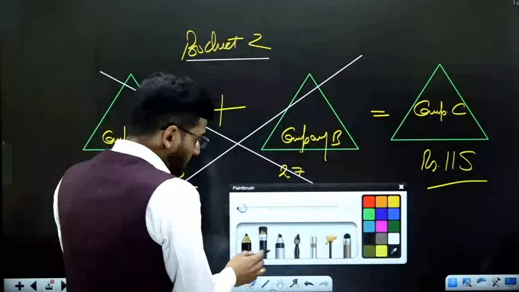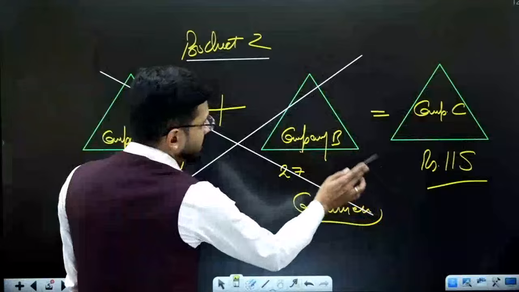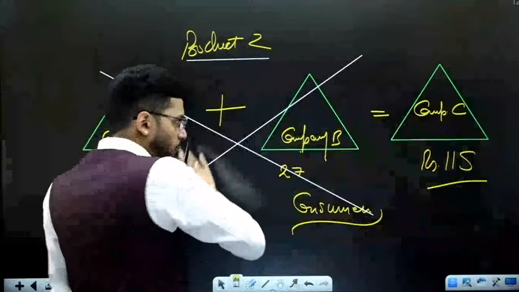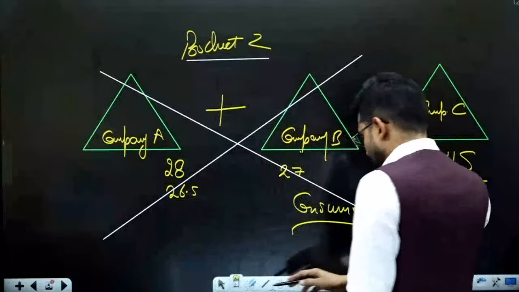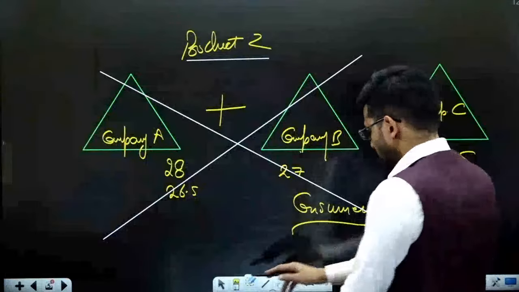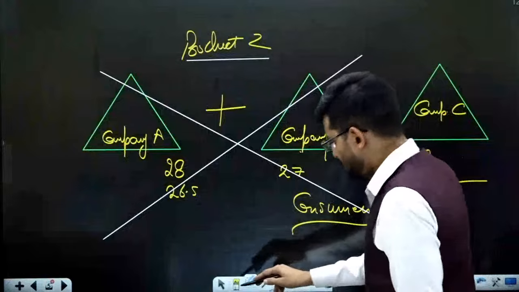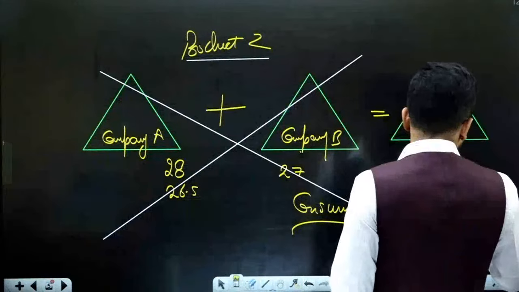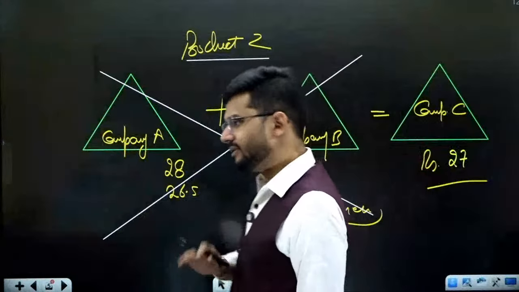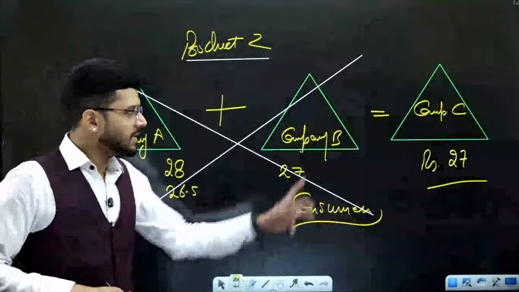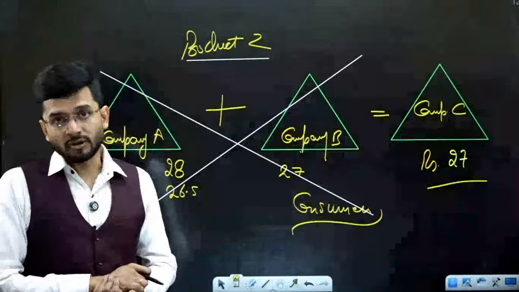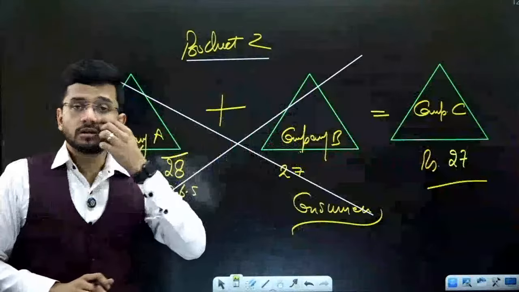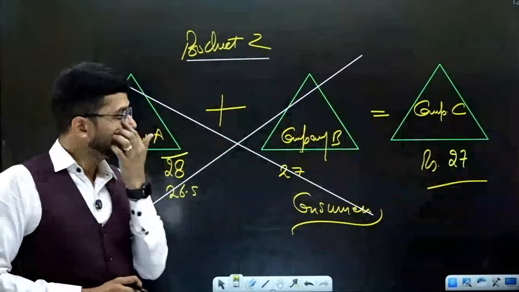Now to curb these anti-competition activities, if both the companies are merging hands and selling the goods fairly, if they are selling the goods at rupees 27, then it's okay. But how will you prove to the Government of India that because of this merger, the customers will not be at a loss because 27 will be a reasonable price?